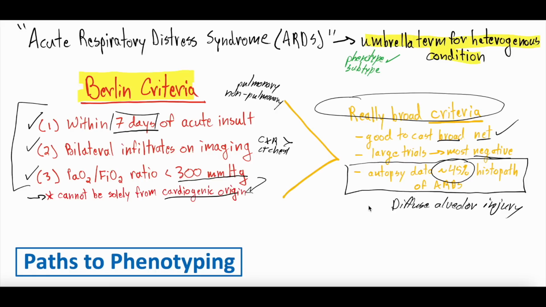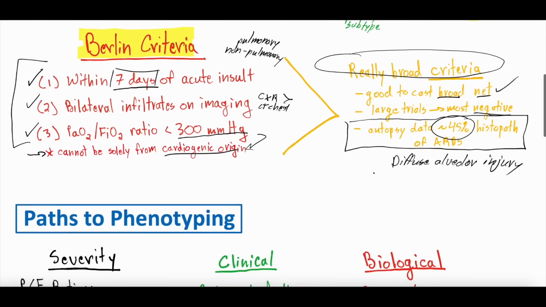Paths to phenotyping, right? So what does that mean? It means that we probably need to better understand the nuances of this disease to then better understand ways we can treat it. Cue phenotyping.